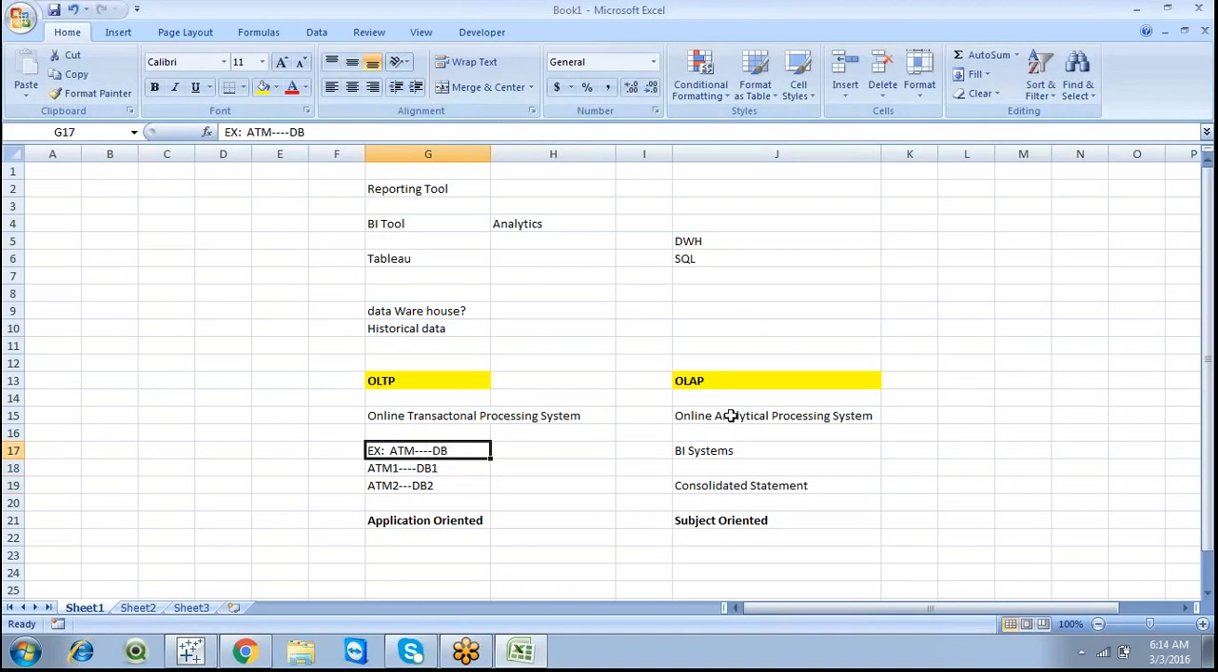This is subject oriented, or data warehouse, OLAP, or DWH. We can also call it a data warehouse. And OLTP can be called a database, or we can also name it real-time systems. These are called real-time systems, and this is called analytical systems.